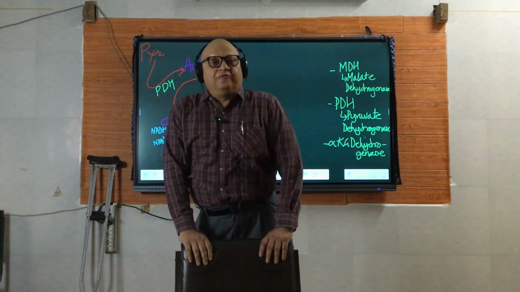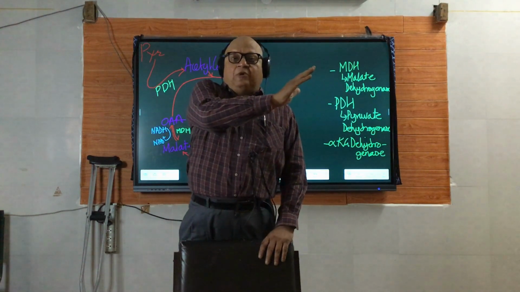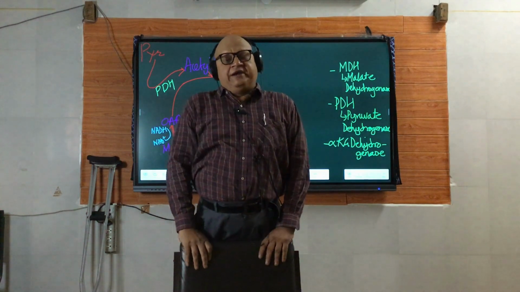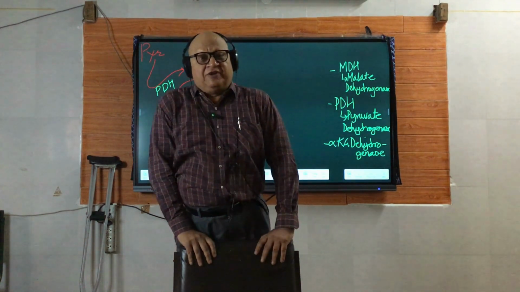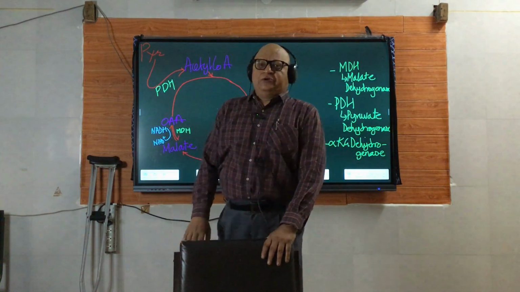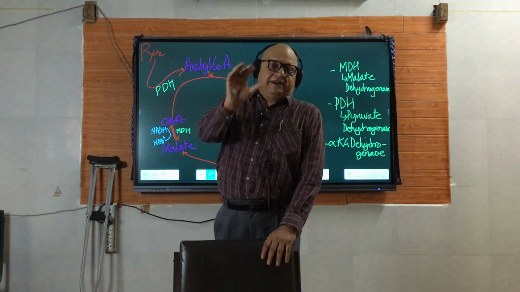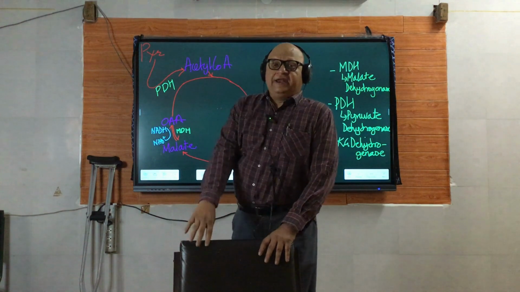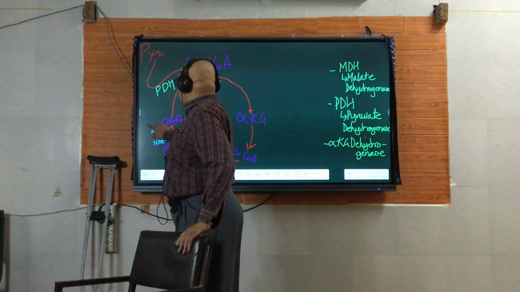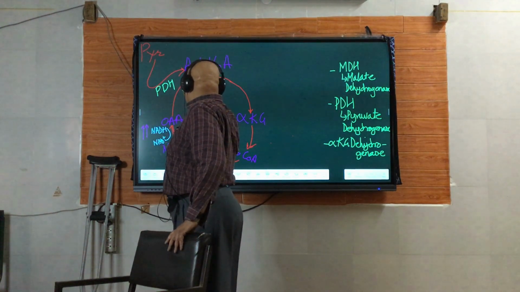First of all, you must be knowing that when alcohol is metabolized, there are two steps, and in both the steps one NADH is generated. The first one is alcohol dehydrogenase, the second is aldehyde dehydrogenase. But the important point here is that NADH is generated in both the steps, so the NADH to NAD ratio rises. So you can see here a rise in the level of NADH.